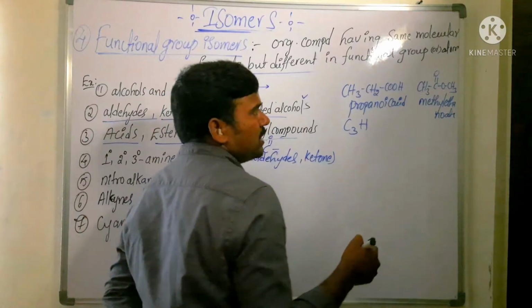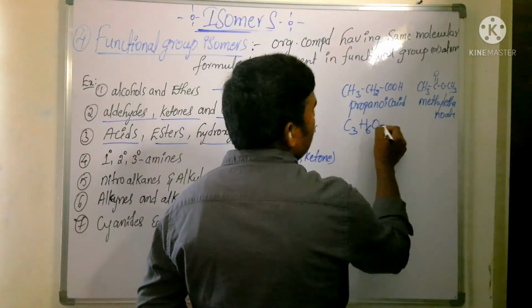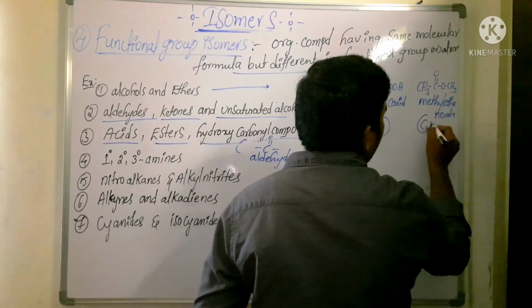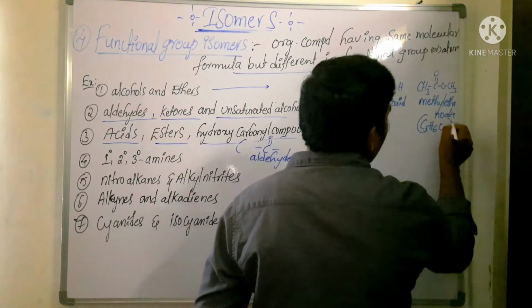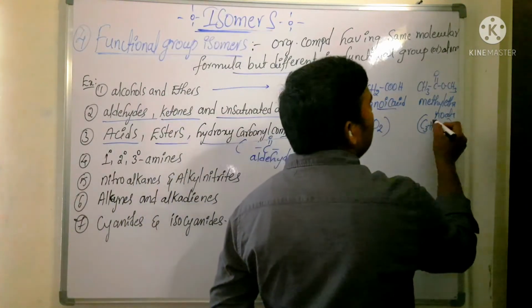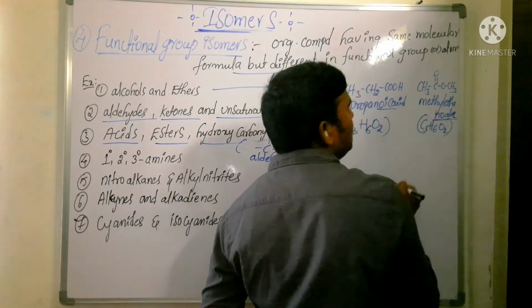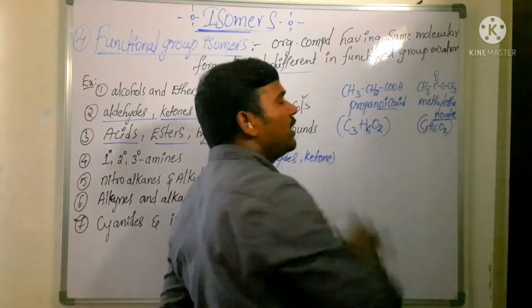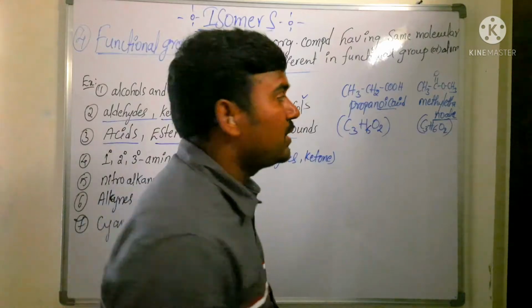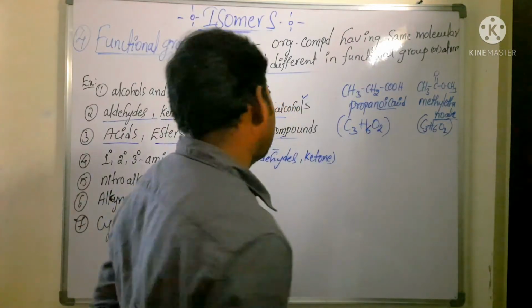How many hydrogens are there? 6 hydrogens, 2 oxygens. C3H6O2. So here also C3H6O2. Same molecular formula, but here oic acid is there, and here ethanoate, that is, ester is the functional group. It is ester and carboxylic acid, so they come under functional group isomer.